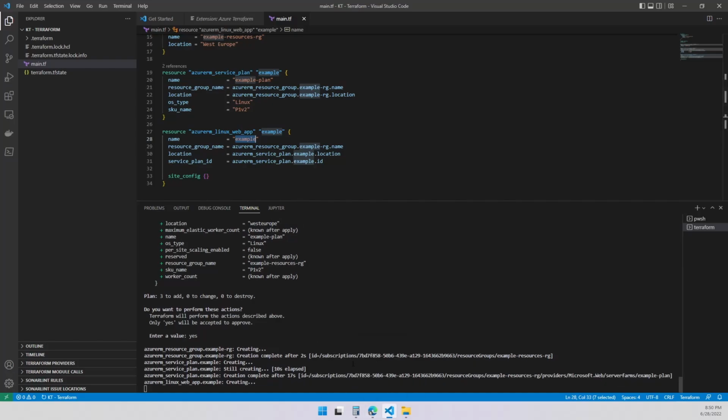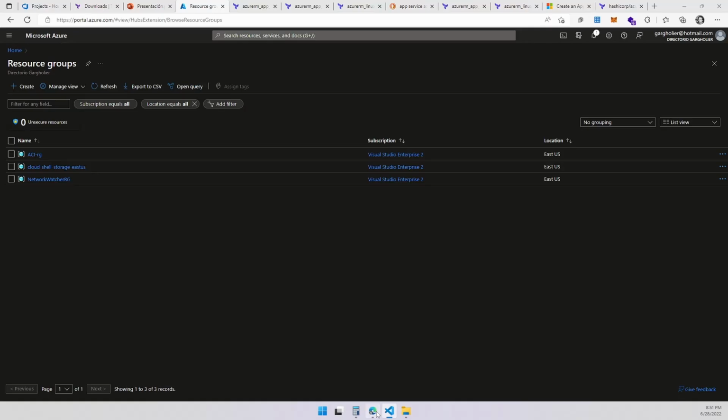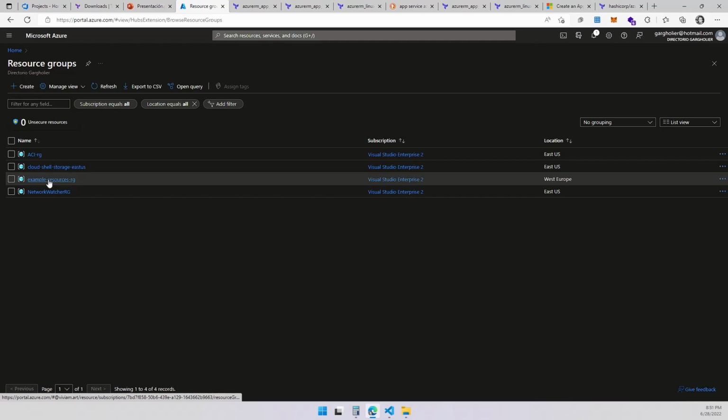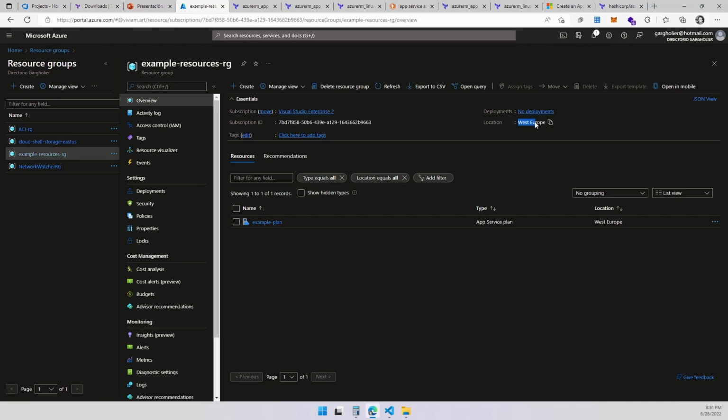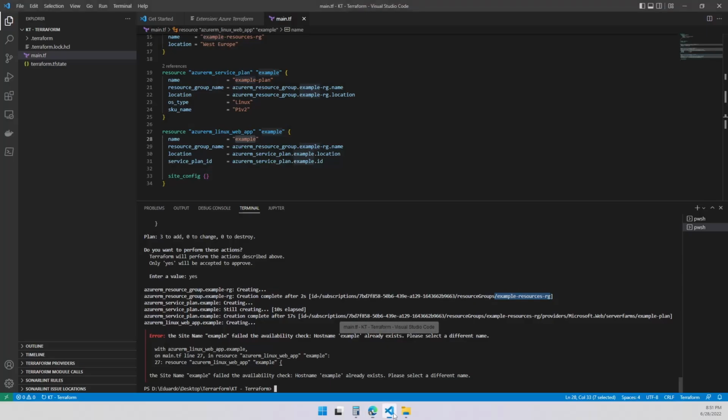Let's go to Azure. It says that it created the first thing, which was a resource group. We got it over here, example resource, and as you can see right now, it failed. So this is a good thing. Let's see if we got an example resource RG. Good. It was built in West Europe and it actually built a plan, but it fails creating the app service. This is good because this is exactly what we wanted to show you in this demo.